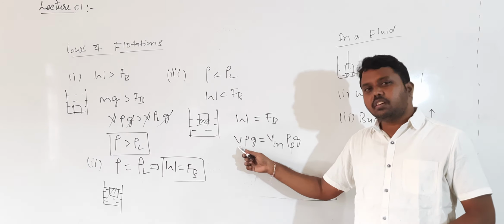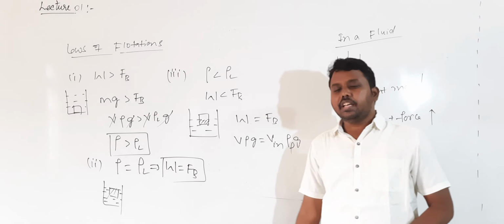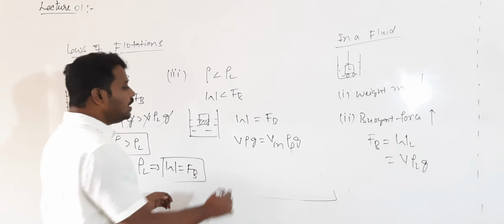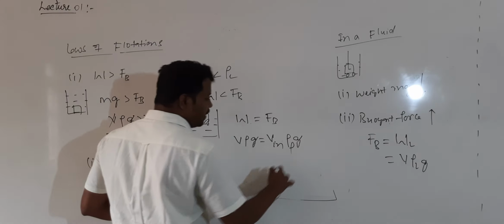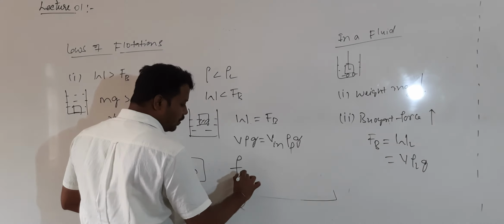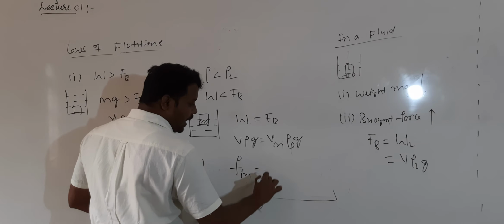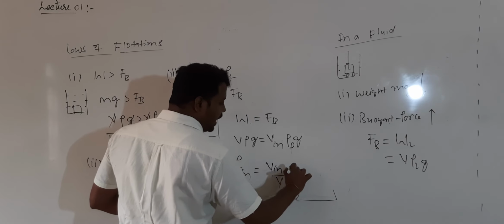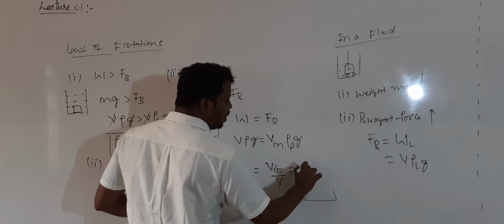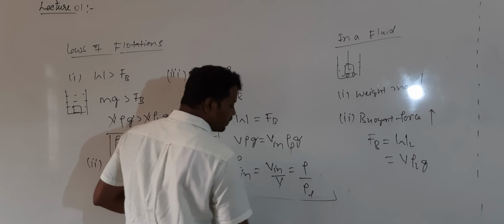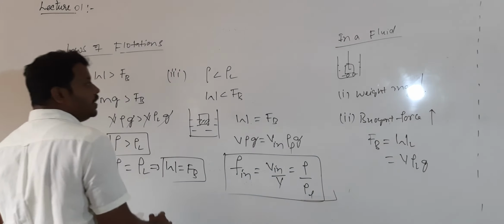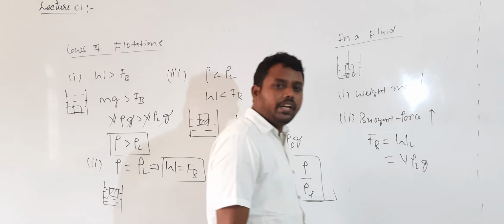So W is equal to V into rho into g, which is equal to V in into rho L into g. Then which value cancels? The g value cancels. What is the fraction of volume inside the fluid? The fraction of volume inside the fluid is given by V in by V. That V in by V will be equal to how much? Rho divided by rho L. Okay? This is the fraction of volume of the body which is there inside the fluid.